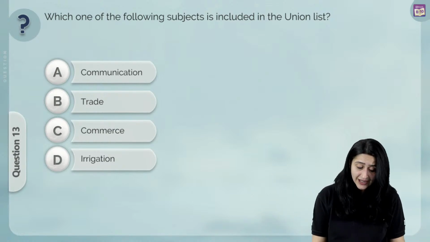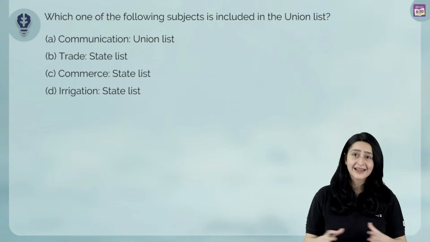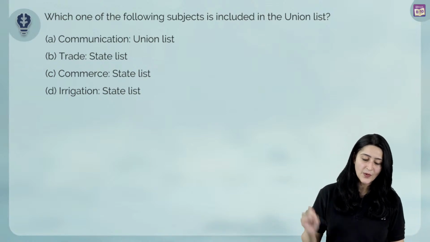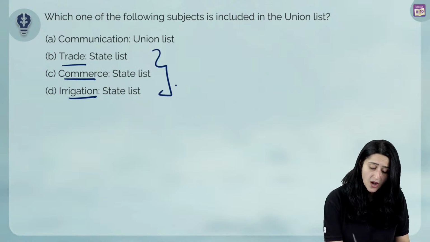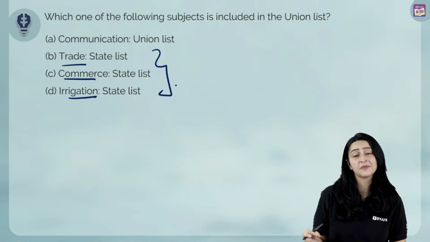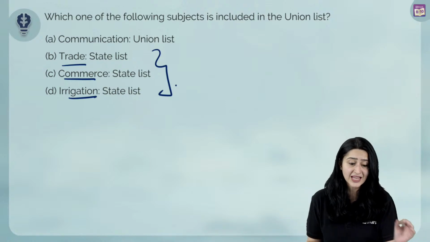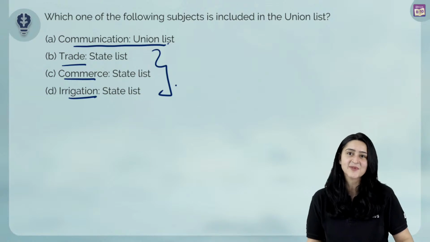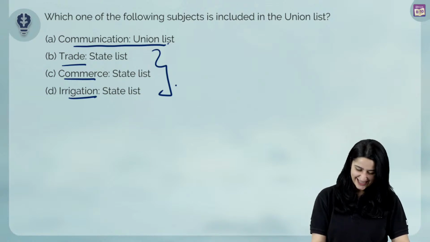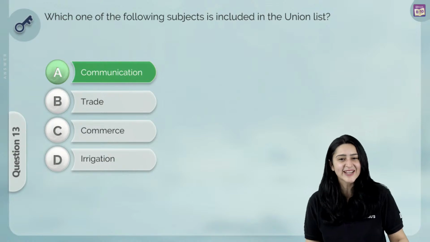Well, we know that the union list is basically subjects that pertain to the entire country, right? So in terms of trade, commerce and irrigation, these are all parts of the state list, where the state governments make laws on these subjects and they vary from state to state. However, communication is very central to the whole country, and this is definitely a subject on the union list. And yes, the correct answer over here is A, communication.